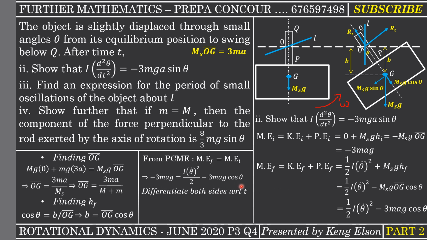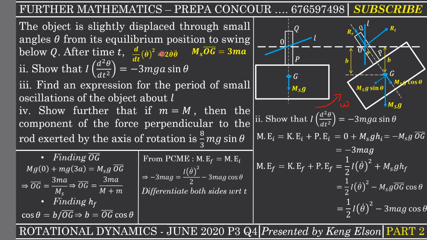So I'm going to differentiate both sides with respect to time. All right. Okay, now how do I differentiate the left hand side? In fact, when you differentiate the left hand side, since it is not with respect to time, it therefore means that it is a constant and it is going to give you 0. The derivative is going to give you 0. Now how do I differentiate theta dot squared? So basically, if I differentiate theta dot squared, I will drop the power, which is 2. I will differentiate theta dot, I will have theta double dot, then I will multiply it with theta dot to the power 2 minus 1.